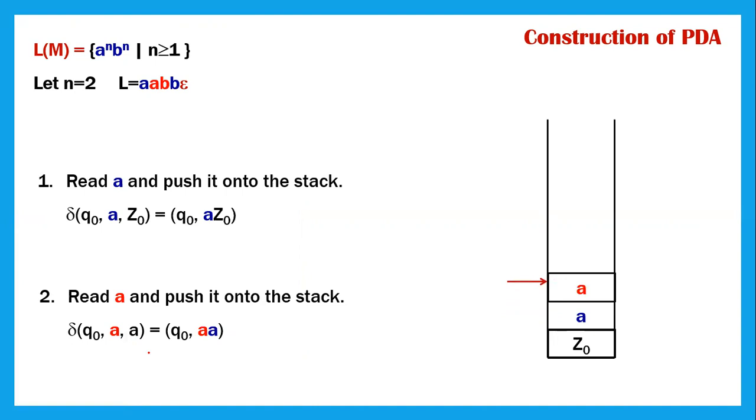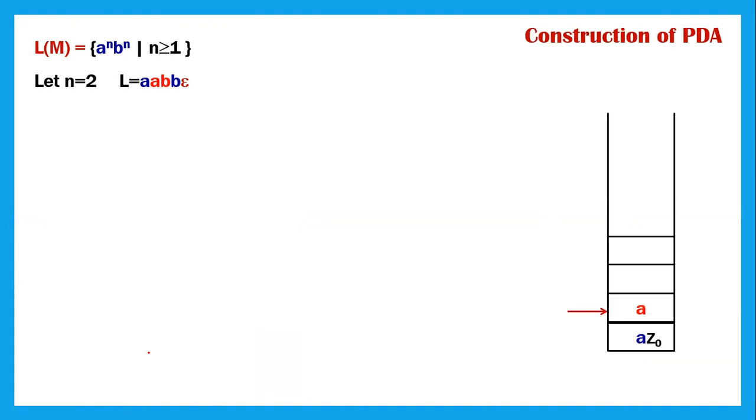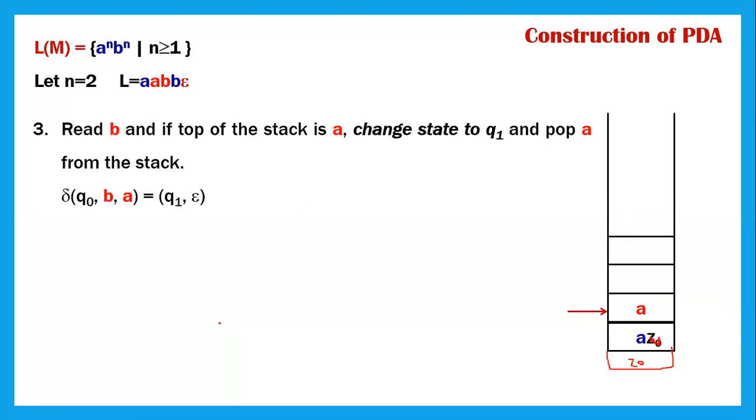Now after this, what do we have? We have B. Do not get confused. I have written A and Z0. Either I can write it here or I could have written it here itself, as Z0. Don't get confused. It is the same thing. So I can do it like this. Now what happens? I am reading B now.